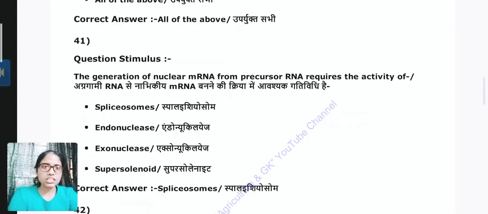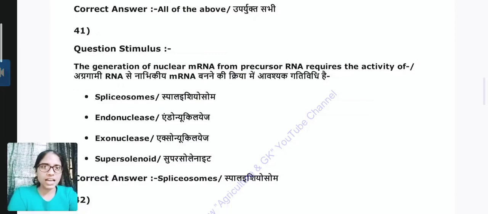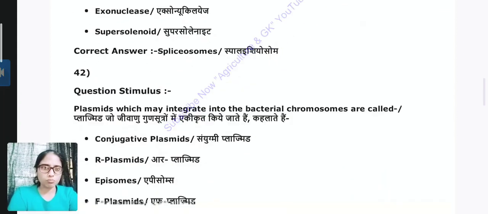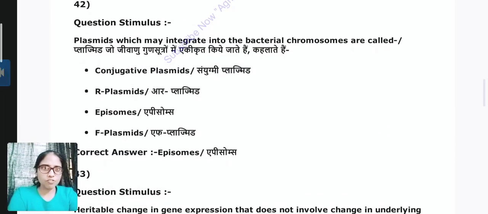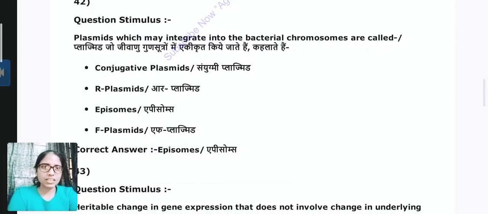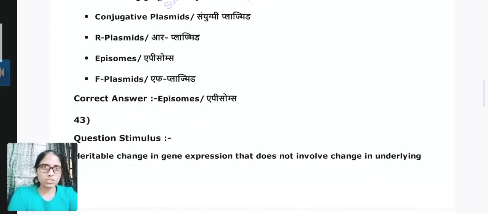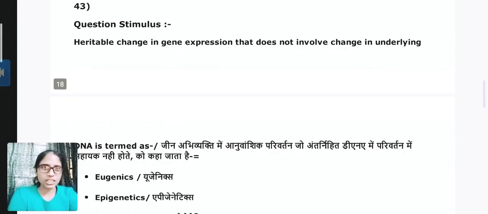Question 41. The generation of nuclear mRNA from precursor RNA requires the activity of, answer is A, which is spliceosome. Question 42. Plasmids which may integrate into the bacterial chromosome are known as, answer is episomes. Next question 43.